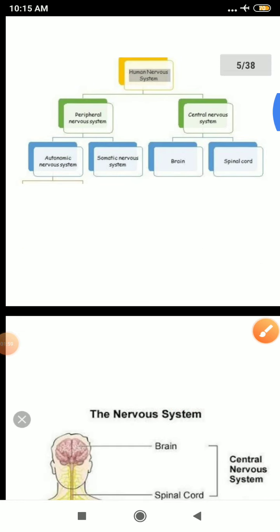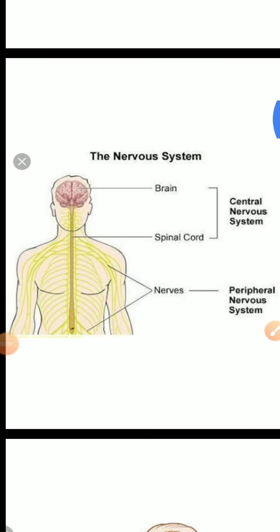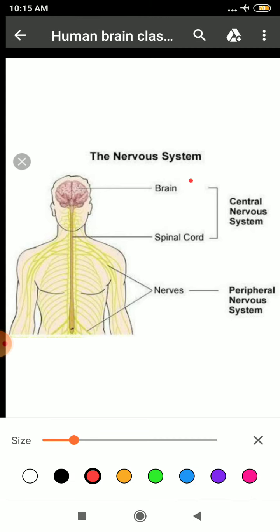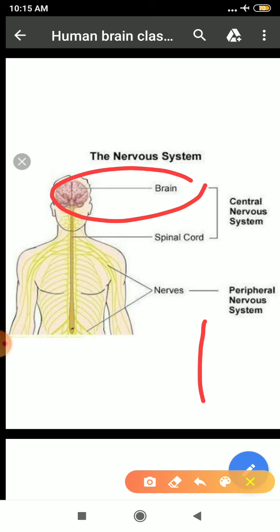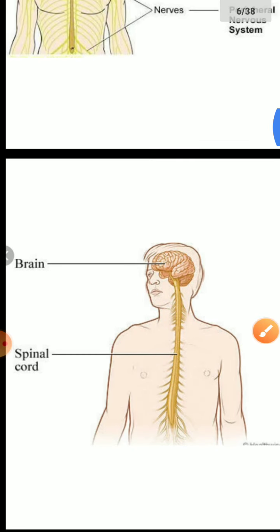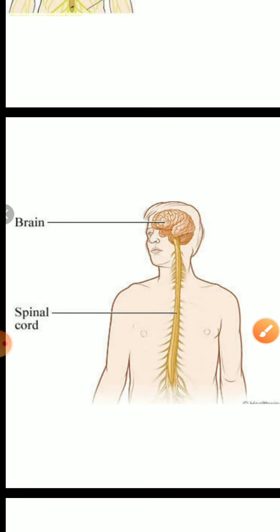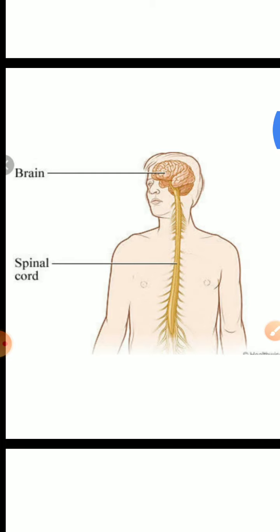And where is it located? It is located in the cranial cavity of your skull, known as cranium. Clear? And see here, the spinal cord is there below it.